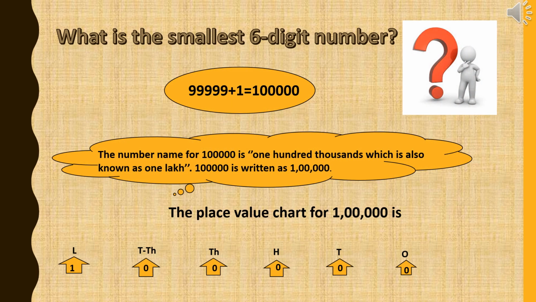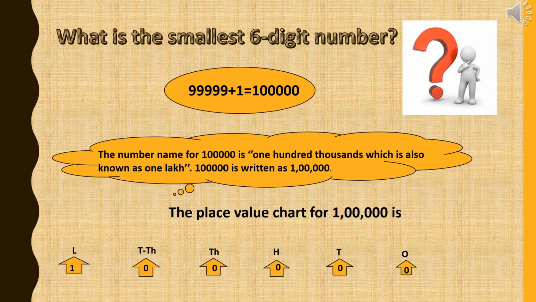Similarly, the smallest 6-digit number is going to be 1 followed by 5 zeros. We will get this by adding 1 to 99,999. And what are we going to call this number? The number name for this is one hundred thousand.